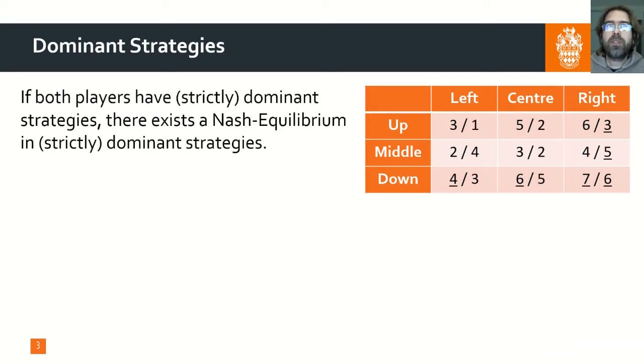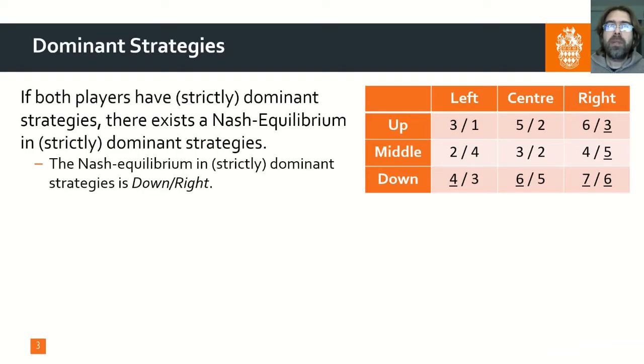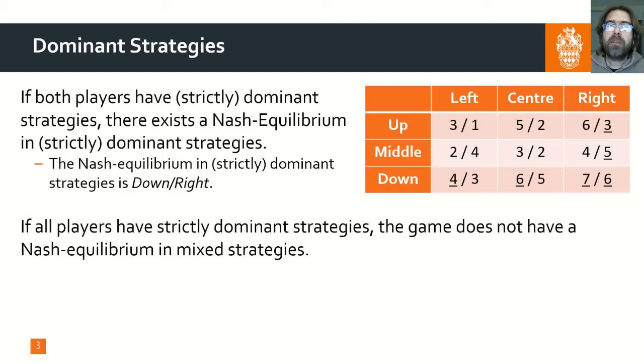If both players have a strictly dominant strategy, there exists a Nash equilibrium in strictly dominant strategies. So in our example here, the Nash equilibrium in strictly dominant strategies is down-right. If all players have strictly dominant strategies, a game does not have a Nash equilibrium in mixed strategies. This is because every player plays their dominant strategy with probability 100%, so the players do not mix their strategies.